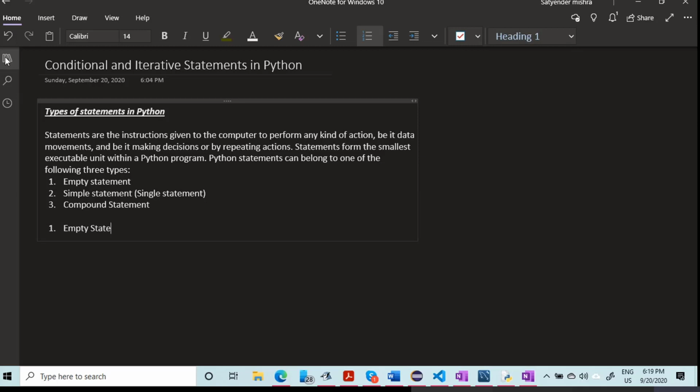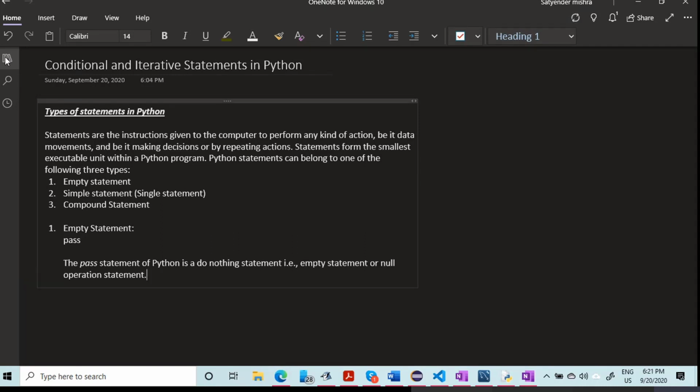So the empty statement. In Python, there is a keyword called pass, right? If you just write pass, it is considered an empty statement. If you don't want to do anything in the else part sometimes, then you use pass. So pass is the empty statement. The pass statement of Python is a do-nothing statement. That is the empty statement or null statement.